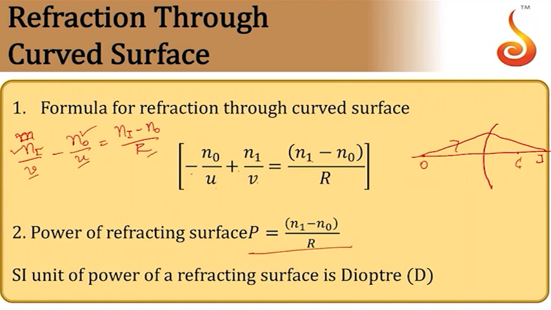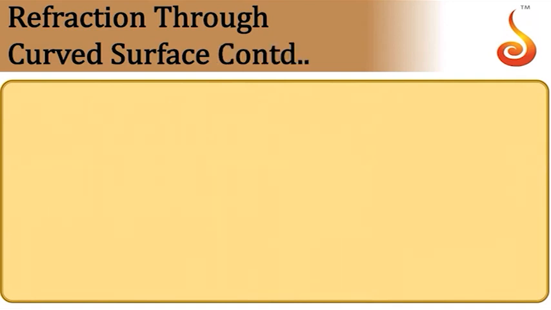Then power of refracting surface is (N1 minus N0) divided by R. N1 is this medium, N0 is this medium. Then SI unit of power is diopter.